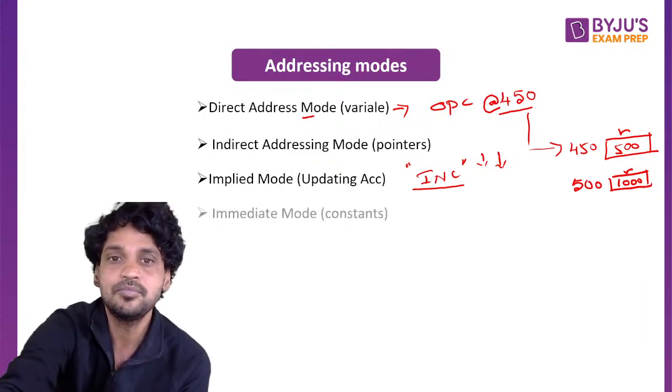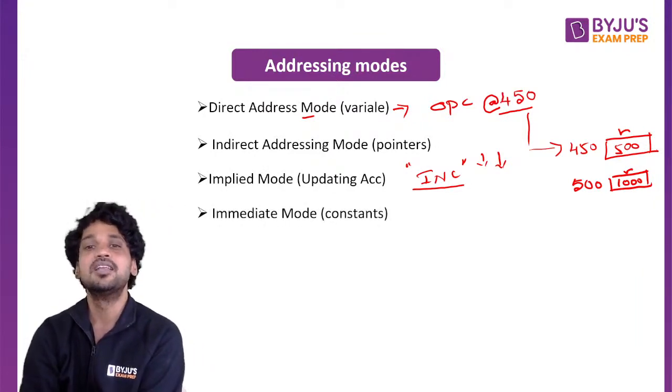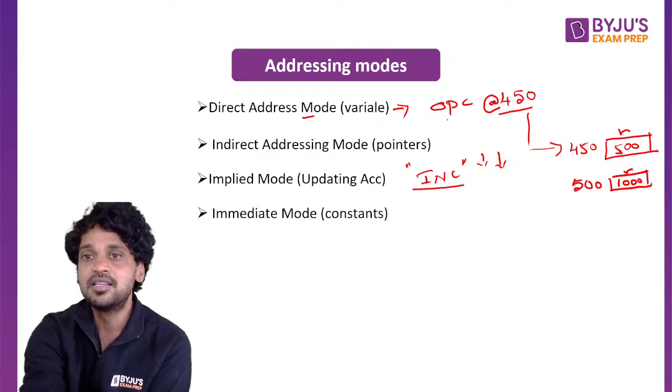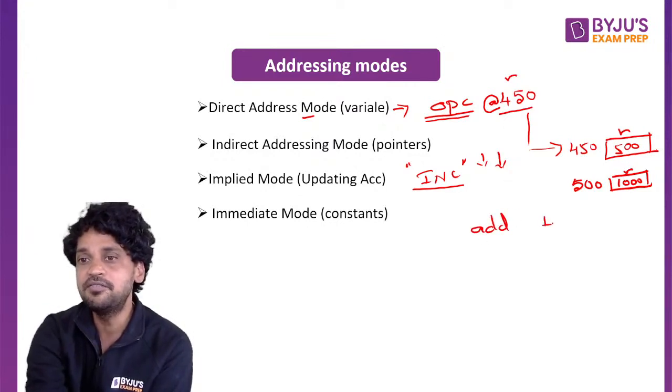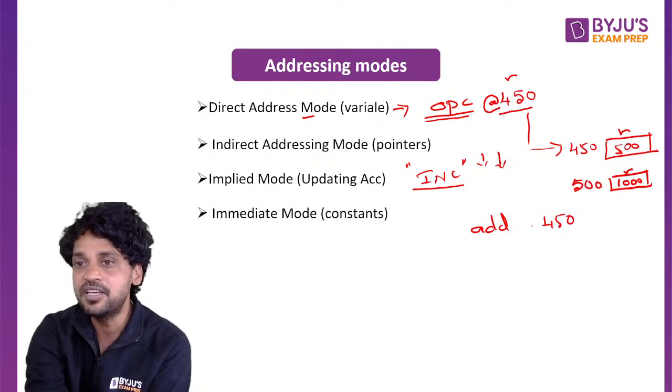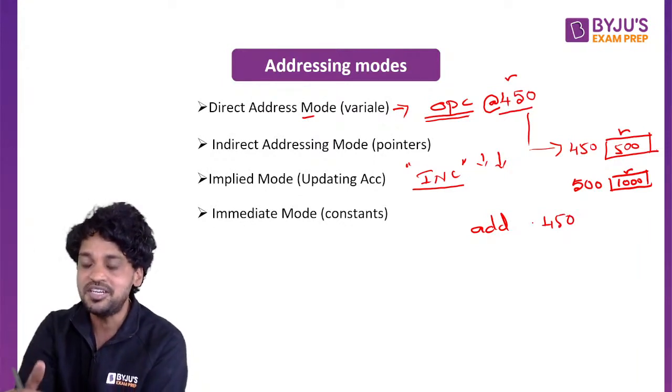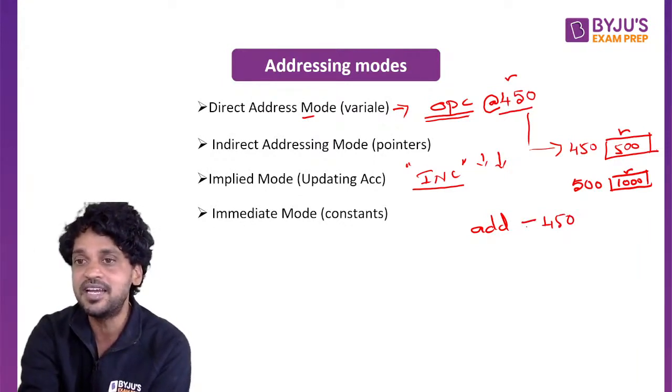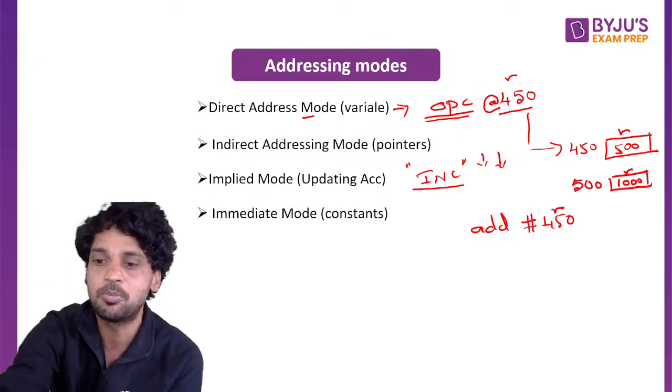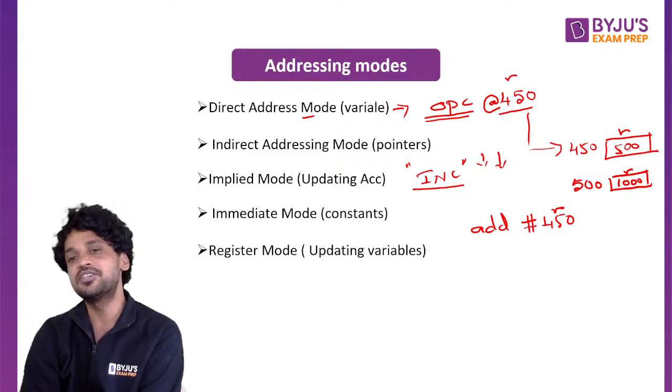The next one is immediate addressing mode. In the immediate addressing mode, the instruction will have the direct operand present in it. For example, let me write it here: ADD 450. This 450 is neither a direct address nor an indirect address. Rather, it's a direct operand. This 450 is the direct value which is considered to be an operand. Next one is register mode.